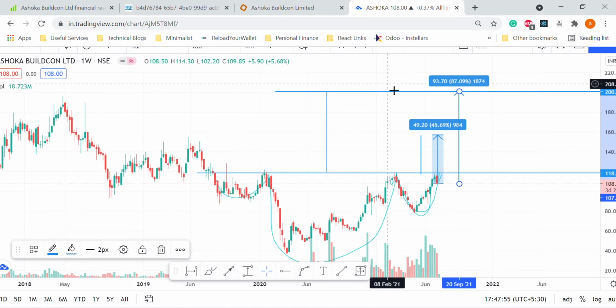Time frame wise, these are a short term and a medium term target. Even if it takes 1 year for the 45% target, I am happy with that. And if it takes around 1.5 to 2 years for the 87% target, I'm quite happy with that also. Nobody will give me this kind of returns in 1 or 2 years. If something concrete comes my way, with all the analysis supporting it and the numbers falling in line, then it's a good return for me.